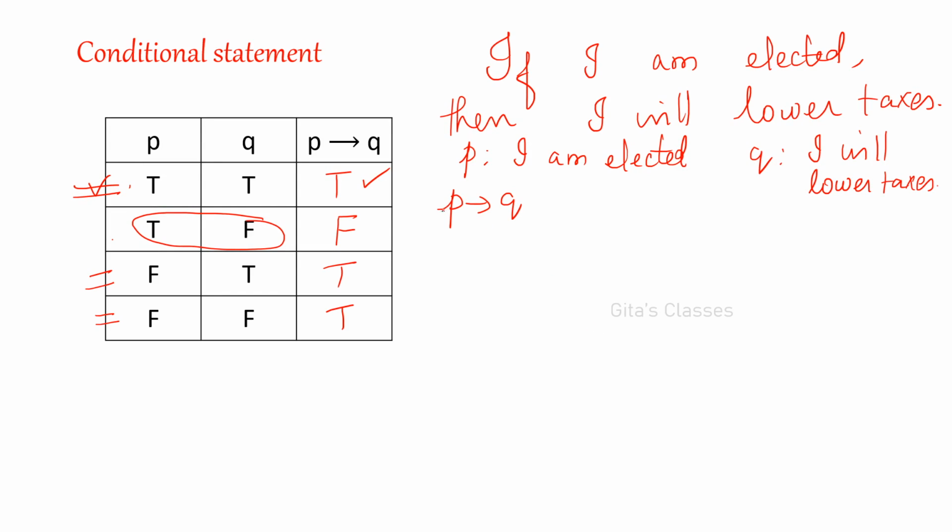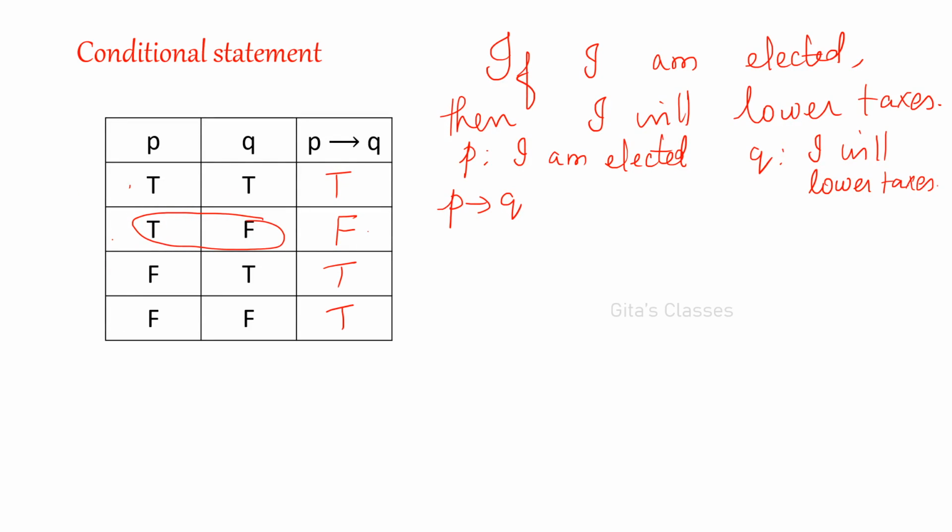But if I am elected and if I don't reduce the tax, what will you think? We have elected this lady, but she did not keep up her promise, right? You people will feel that you are cheated. That is the condition, right? I am elected and I did not keep the promise, then you people will feel cheated. Okay, this is the condition. So TF, only for TF it is false. All the other combinations it will become true.